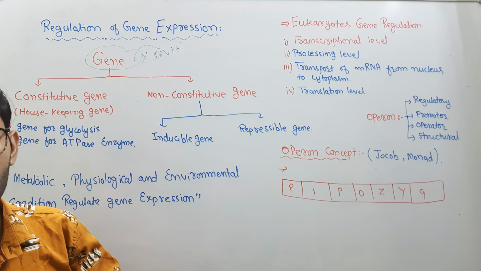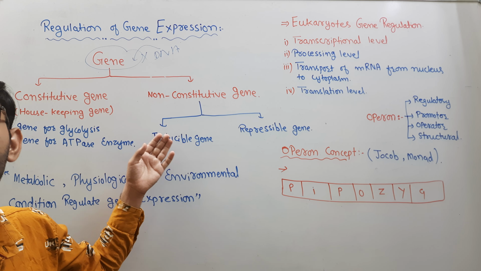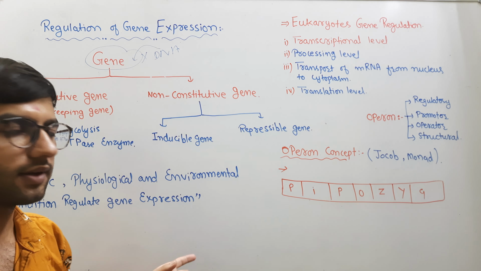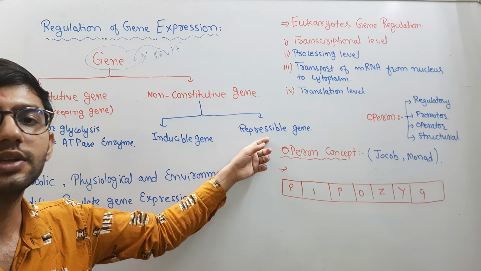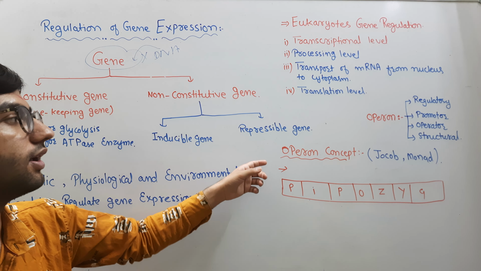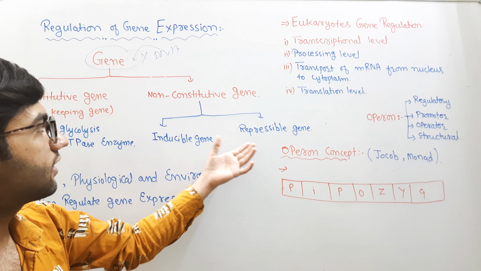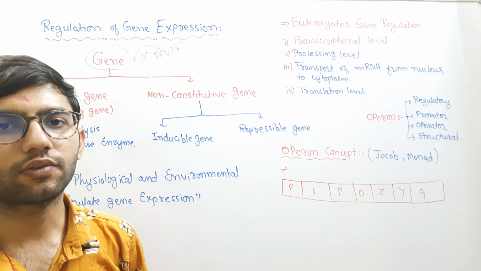So let me clear up one more thing. The inducible genes remain in a switched-off condition. They will perform when the product that should be metabolized is present. These are expressed until the product is formed in more than the required quantity. In that condition, they will stop their expression. So these are the two types of genes. It is a category of non-constitutive genes.